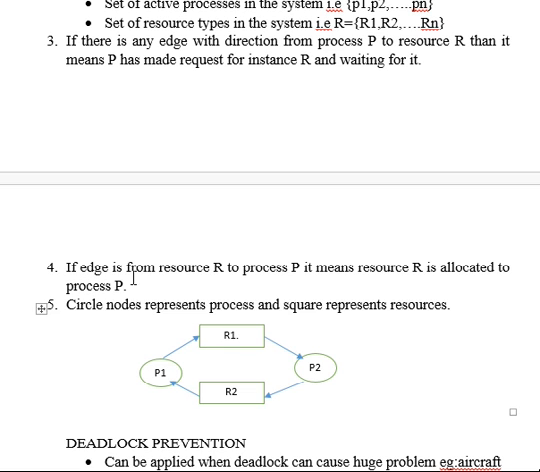If the edge is from resource R to process P, it means resource R is allocated to process P. That is, there is an edge from resource R1 to P2. If you can see here, that means P2 is holding resource R1. The circular nodes represent processes and the squares represent resources. So here, the circular nodes are your processes and the rectangles or squares are your resources. That's your resource allocation graph, which we use to represent the process-resource relationship.